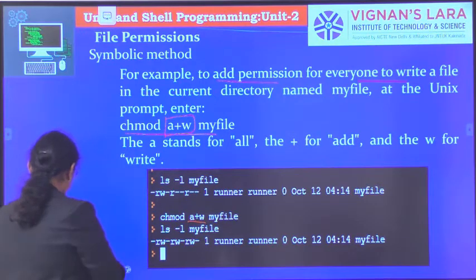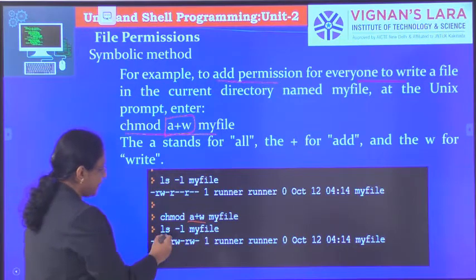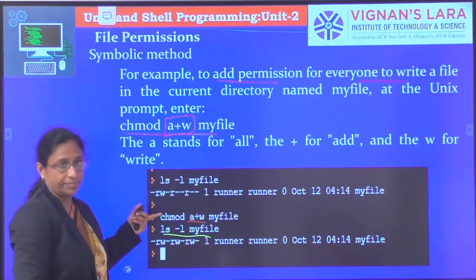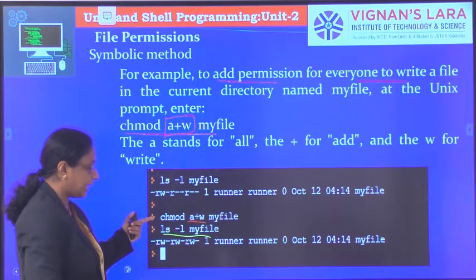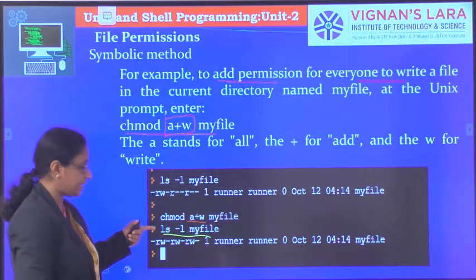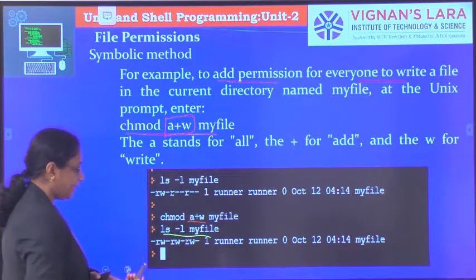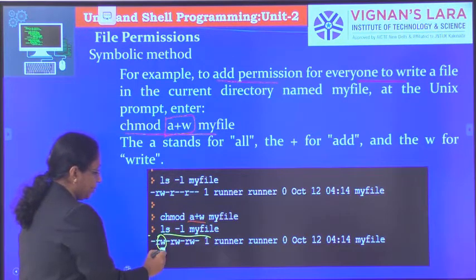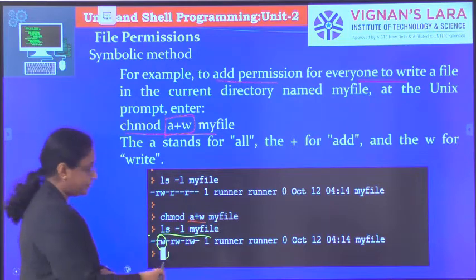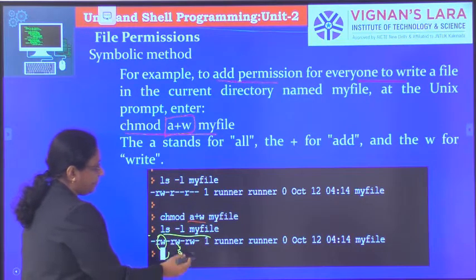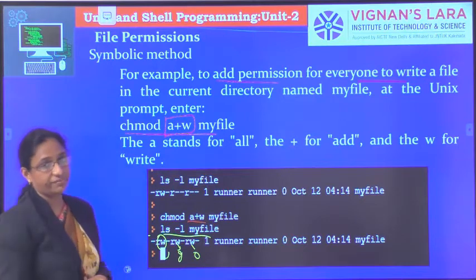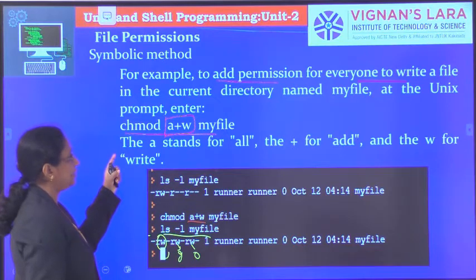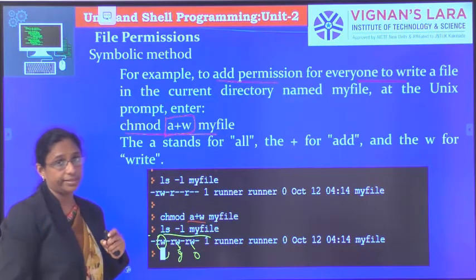Here, when we are saying ls space minus l my file, since we have changed the permissions, after changing the permissions, when we are again saying ls space minus l my file, you can see that all are given the write permission. The owner, the user, is given the write permission, the group is also given the write permission, and others is also given the write permission. So that is the method for giving permissions symbolically.